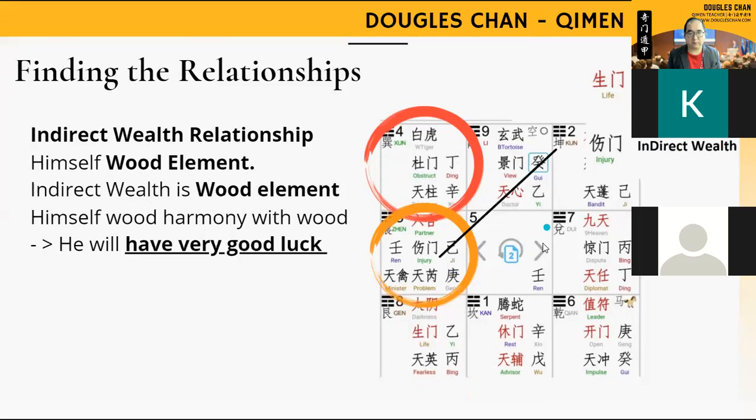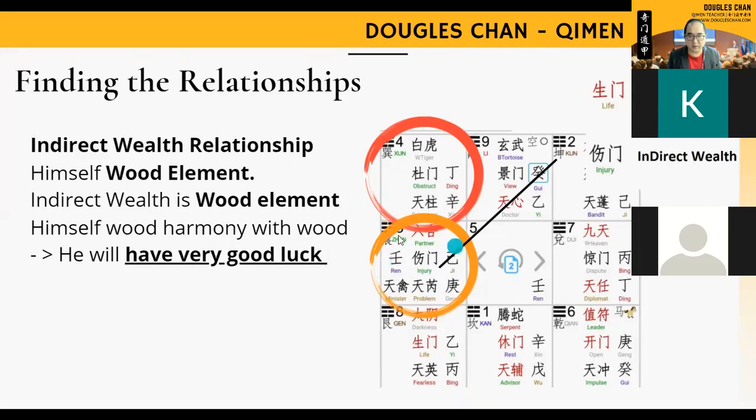Okay, next, we move on to the indirect wealth. Indirect wealth, the symbol is called injury also. It's over here. The element within this box, you look at this box over here, there is a green color in this part. Green equates to wood. In this example, the person is also wood. So wood and wood is the same thing. When we talk about the same thing, it's in harmony. So no issue, and because of that, the luck will be very good for the indirect wealth.